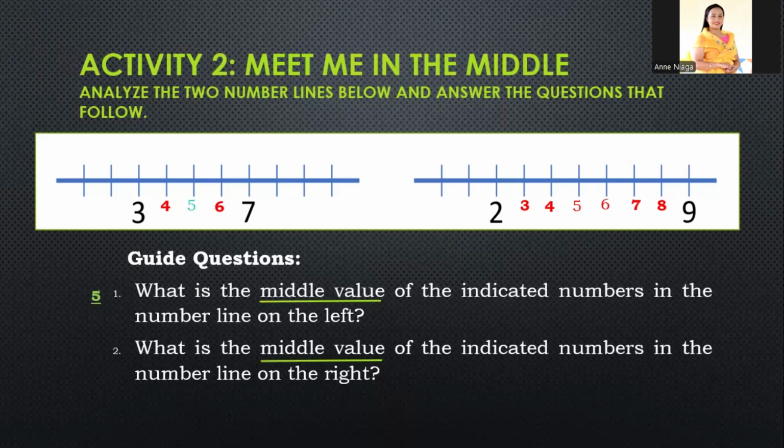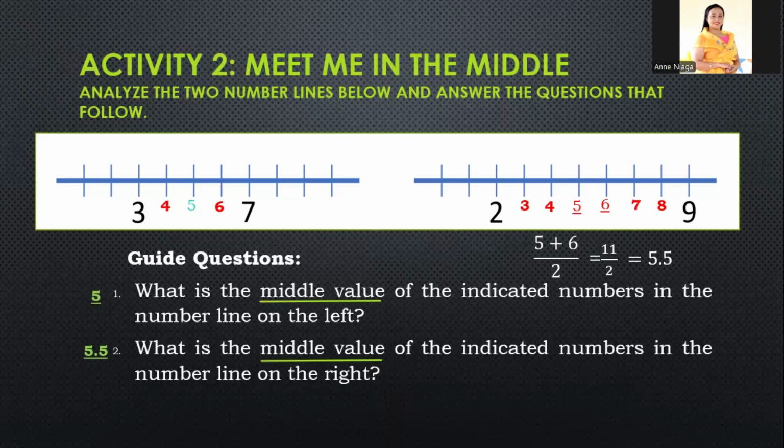Ano nga ba ang ating gagawin para makita ang middle value? Okay, ating isa-sum up or ating i-add ang dalawang numero. 5 plus 6 divided by 2. And that is 11 divided by 2. And the final answer, that is the middle value, is 5.5. So that is the answer in number 2 question.